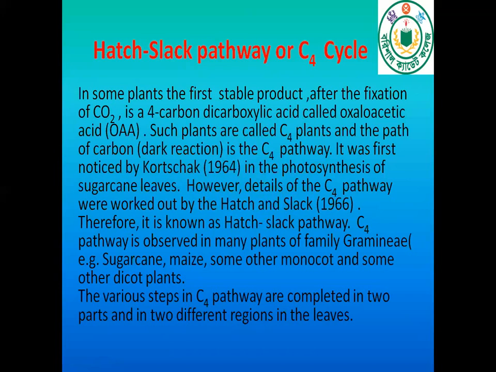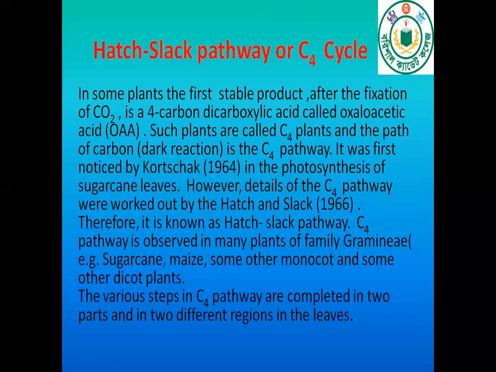It was first noticed by Kortschak in 1964 in the photosynthesis of sugarcane leaves. However, details of the C4 pathway were worked out by Hatch and Slack in 1966. Therefore, it is known as the Hatch and Slack pathway.